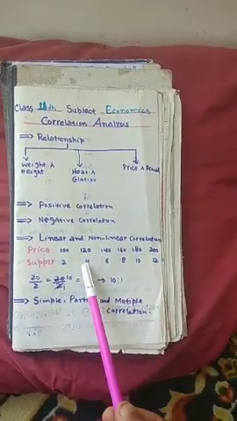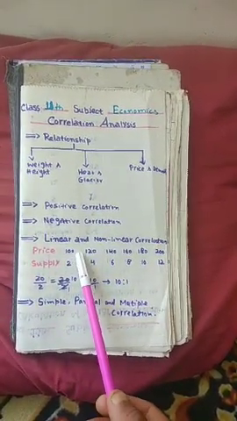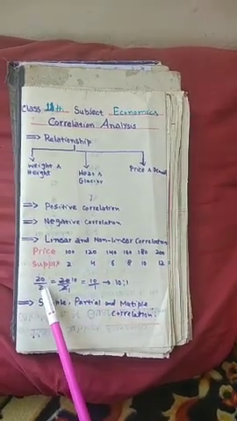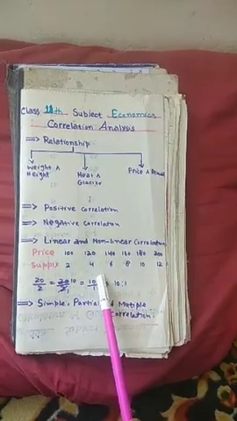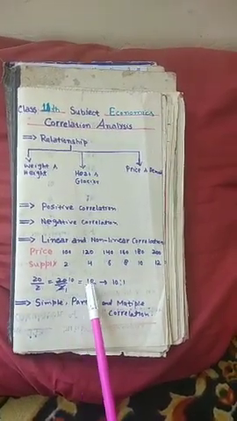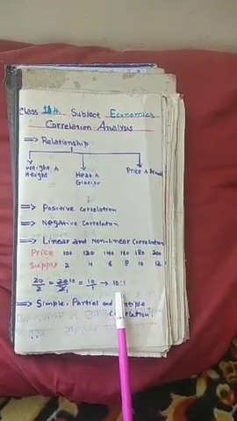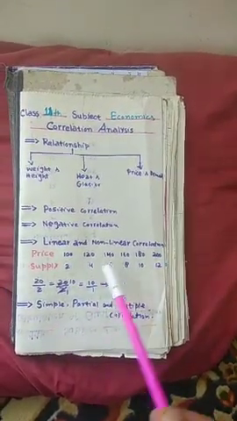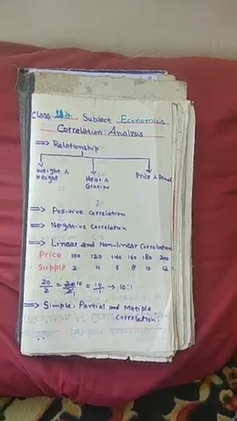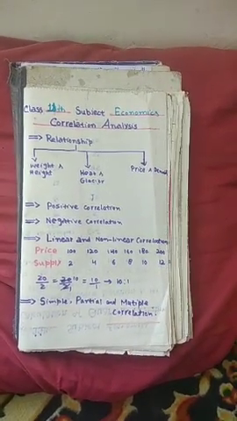Similarly, if we find the ratio, the change here is 20, here is 2, 20 divided by 2; here also it is the same 20 and 2. So the ratio is 10:1, which is the same for this whole data. So we can say that here the correlation is linear.